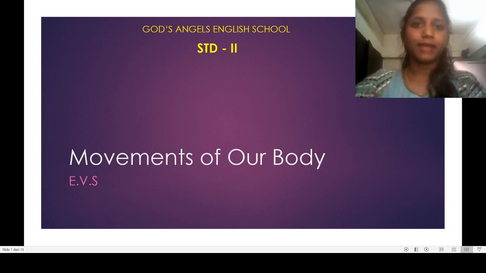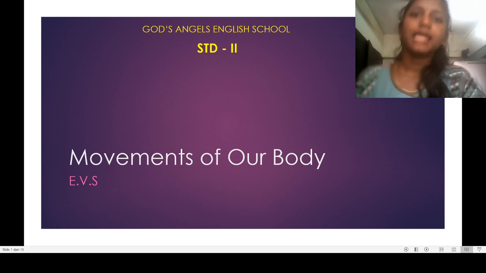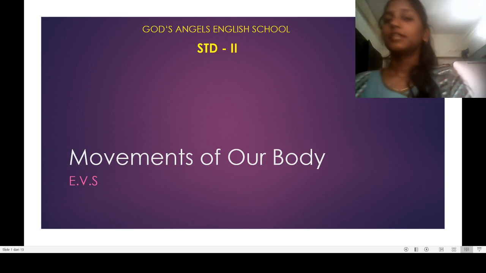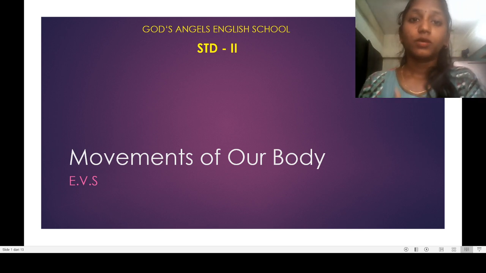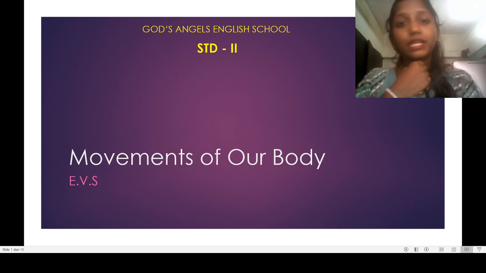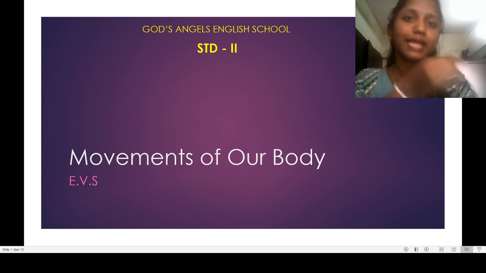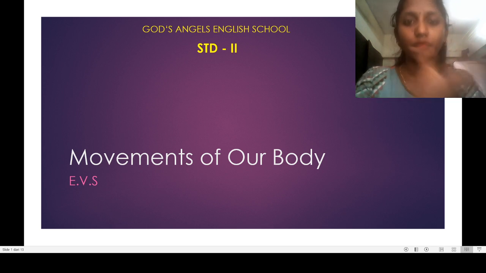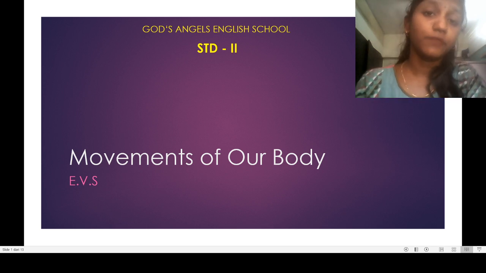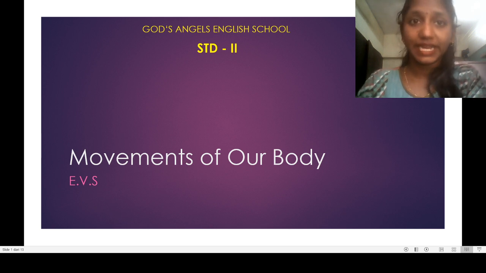Means I am lifting my hand. This is the movement. I am turning my neck like this. So this is the movement. It means I am using my neck to turn the face. Yes, these are the movements. What we do, if we walk, that is the movement. If we eat, that is the movement.